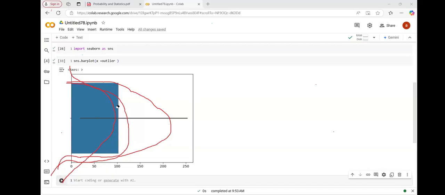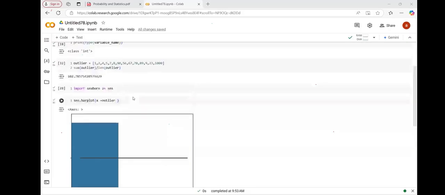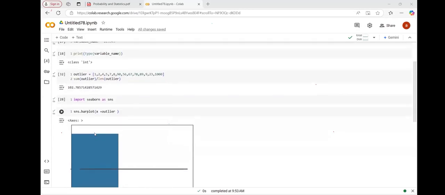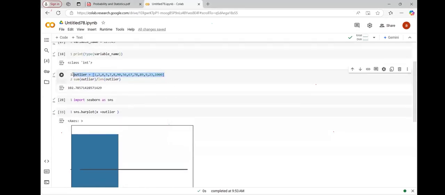For example, if you have a business risk, you can take this type of decisions. Anyways, you need to have a graph. Whenever this is my data, guys, see, this is my data. Just looking at the data, can we understand how my data is distributed? No, we need some graphical help.